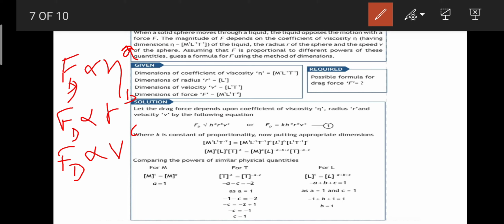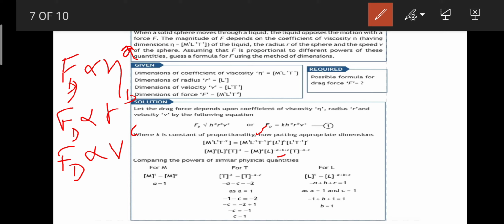So for that, there is mass singly, so we are going to write M raised to power a. For L, we have minus 1 multiplied with the power a, so the power is multiplied, and what we get is minus a. So that's why they are mentioning minus a over here, right?